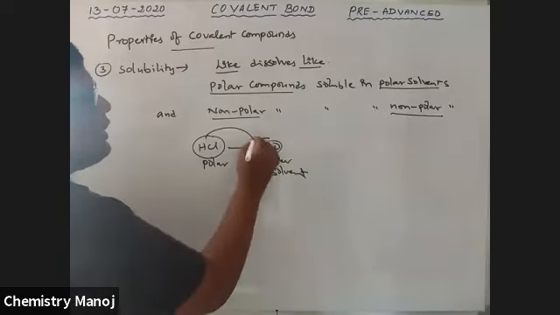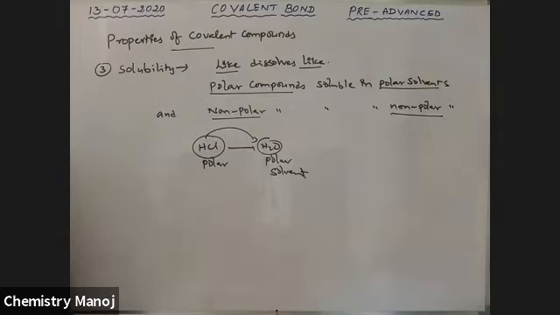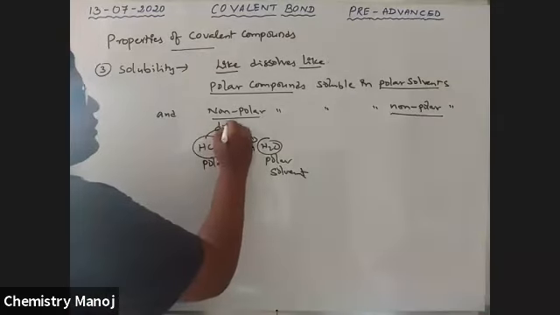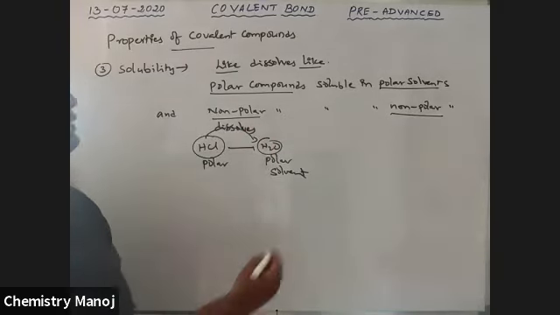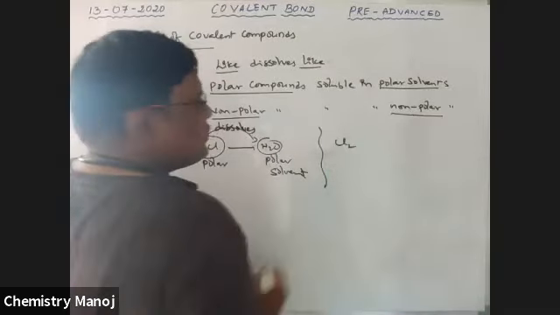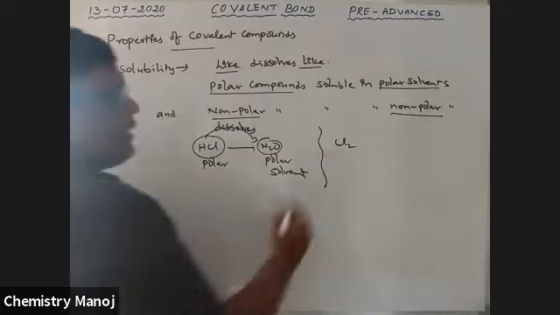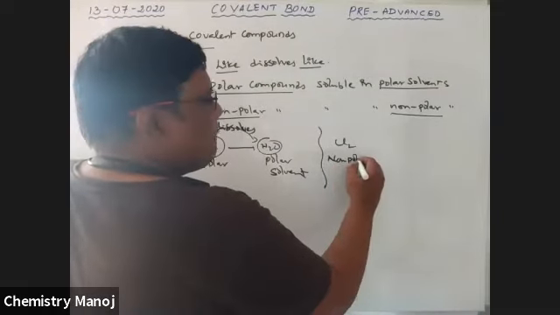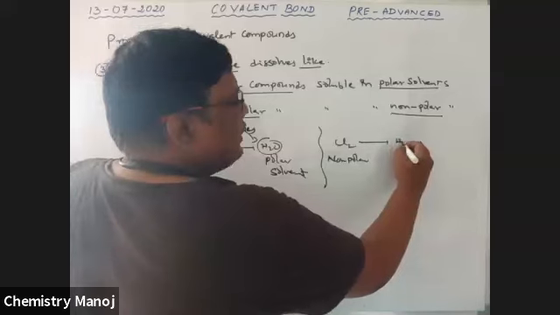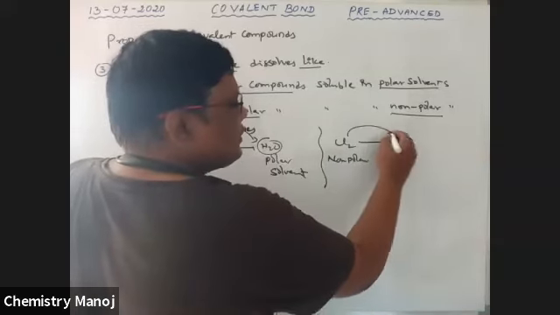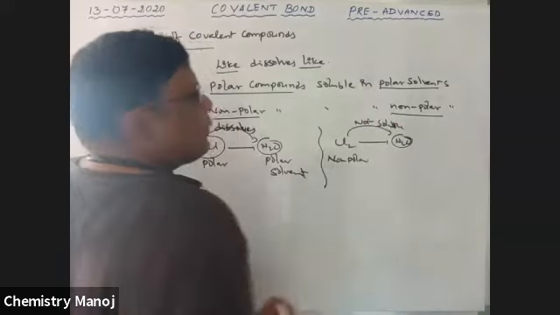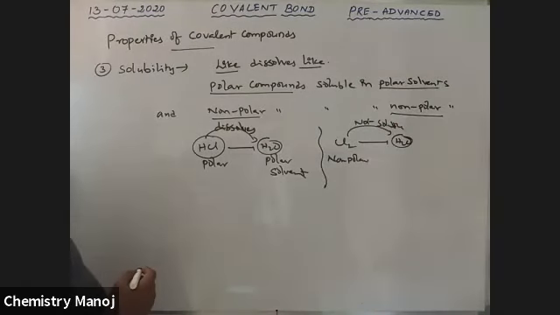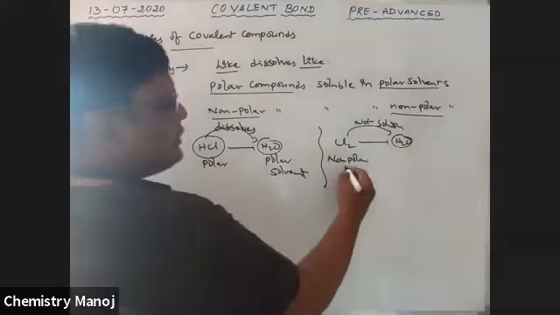Therefore, HCl dissolves in water. Cl2 is non-polar, therefore it is not soluble in water.